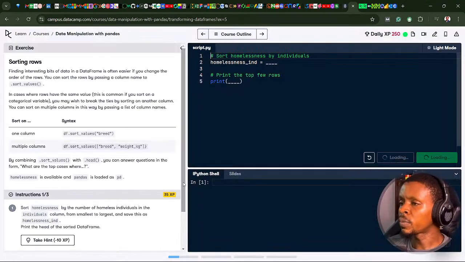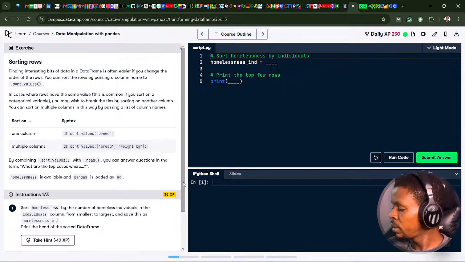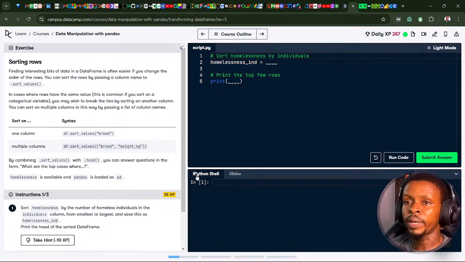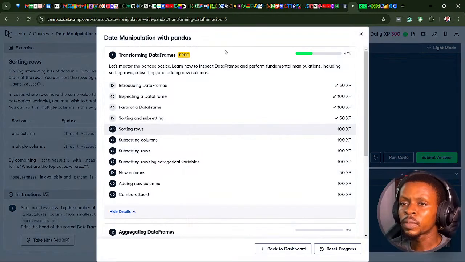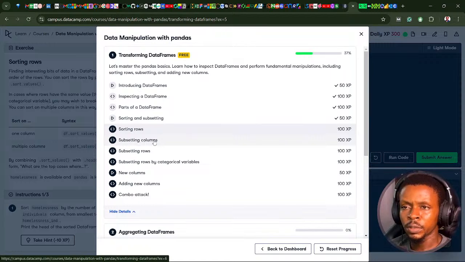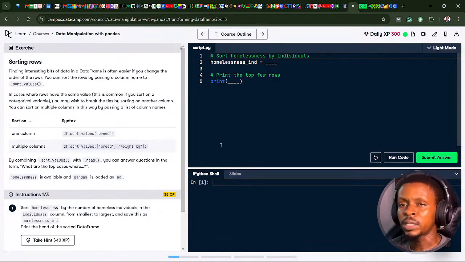Sorting and subsetting is like filtering your data sets. These are how you filter data sets in Python. So let's practice sorting rows, subsetting columns, then subsetting rows. I feel we should just do the sorting rows today. We will continue from here with subsetting columns, subsetting rows by categorical variables, adding new columns, and a combo attack. Let's see what we can do right now.